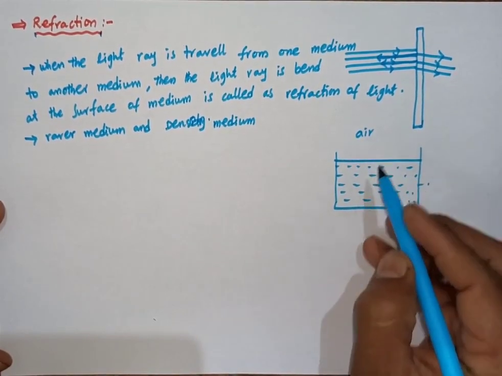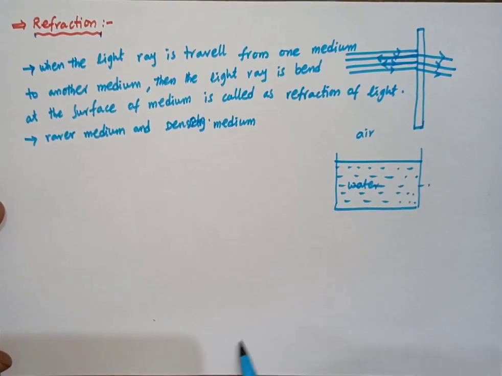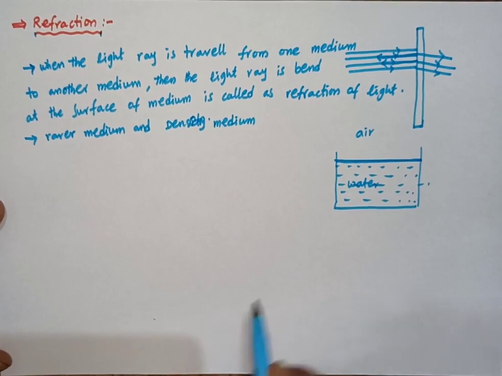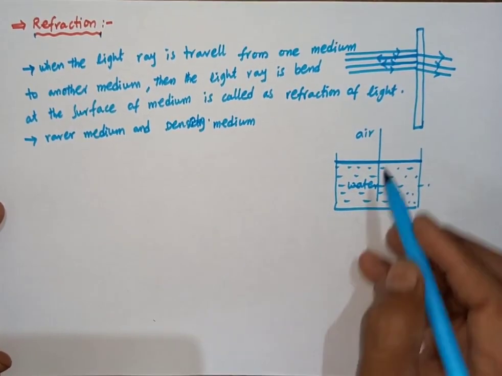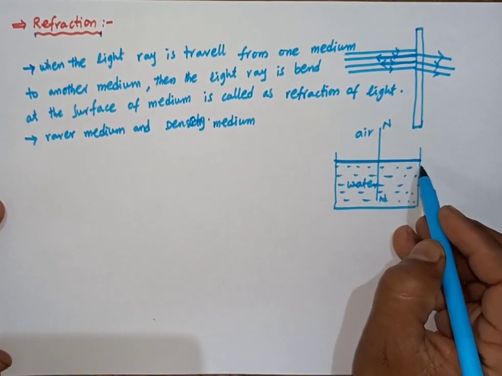So this is air, this is water, and this is the surface of the medium. This is the normal to the surface of the medium.